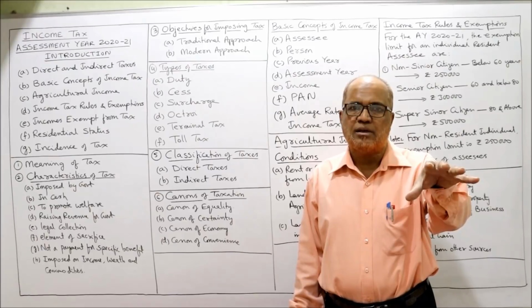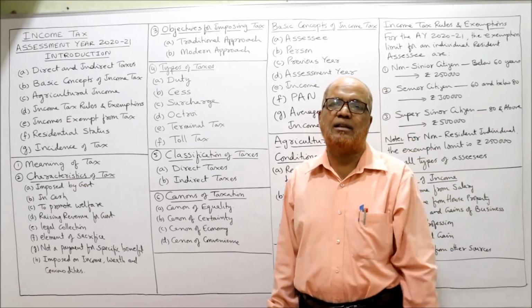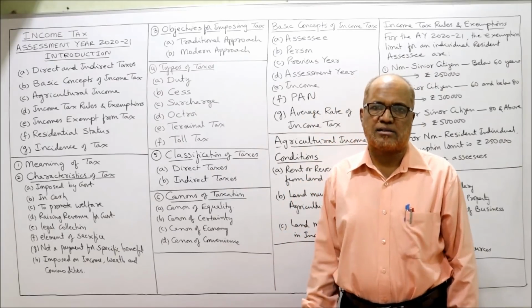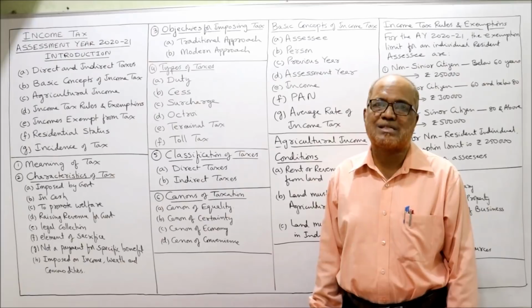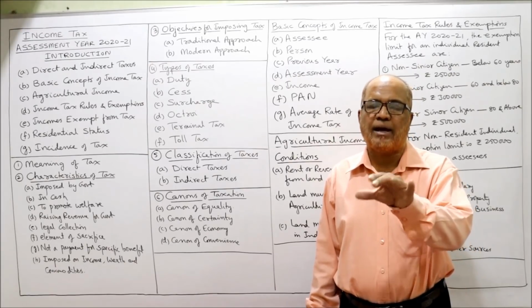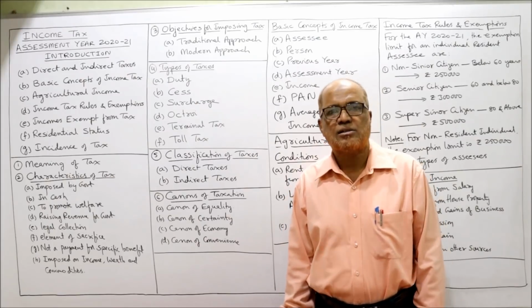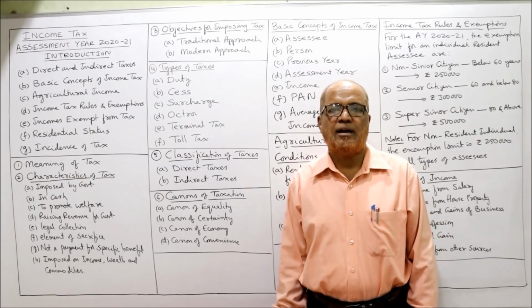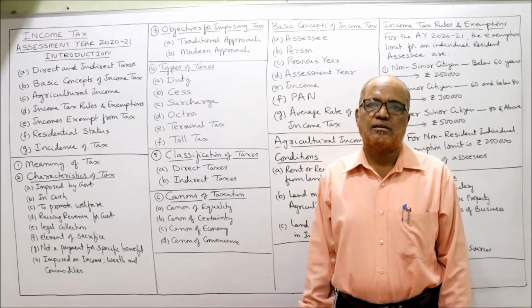Imposed on one person, but the actual liability, the burden will be borne by another person. This is called indirect tax. Indirect taxes are also called commodity tax or goods tax. The taxes which are applied on commodities like sales tax, service tax, profession tax and excise duty. These are called indirect tax.